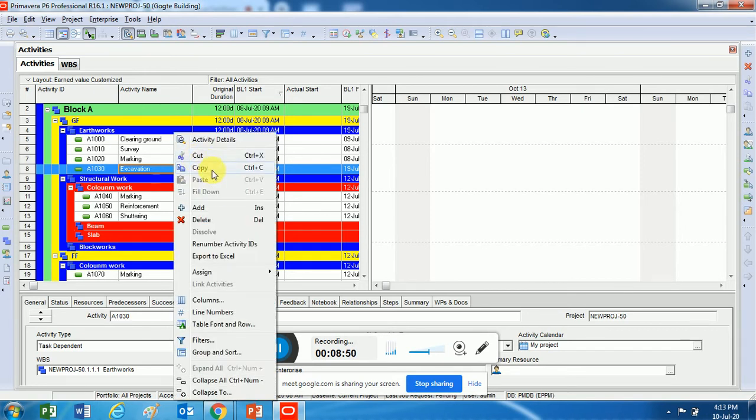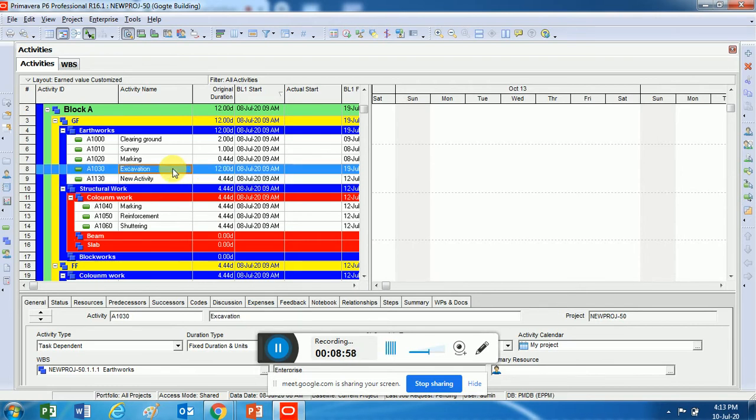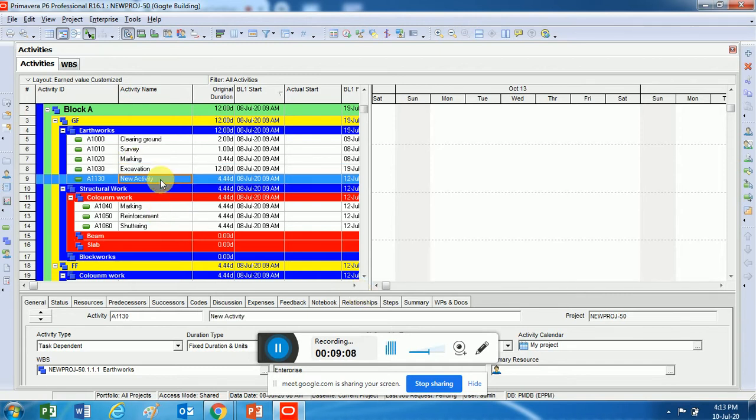The moment I right click and say add, you can see the number it gets is A1130, right? It's an ID. Every time it increments by 10. Because my last activity was 1120, now it has become 1130, which stays here in this WBS because I have created it here.